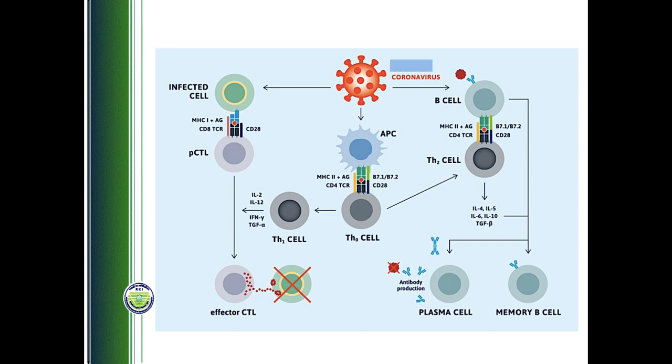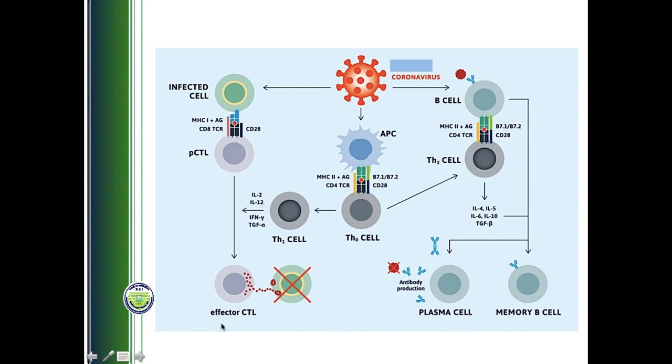Now let's see how the human body responds to the presence of the virus. As I said, the human body's response to the virus is complex, and in order to simplify it, let's divide it into two parts. The red colored virus here, let's see first the left side, can infect a green colored normal human body cell, which once infected will activate certain kinds of immune cells, here written as CTL.